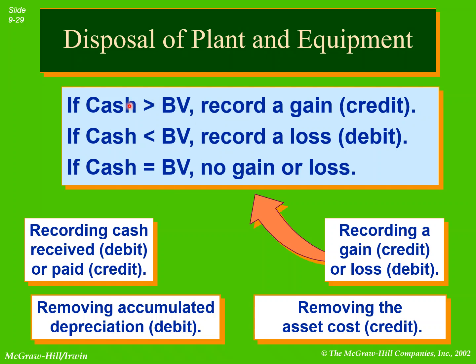If the cash that is being received is higher than the book value of an asset, it means we have a gain. If the cash that is being received on disposal is less than the book value, it means we have a loss, we will debit it.